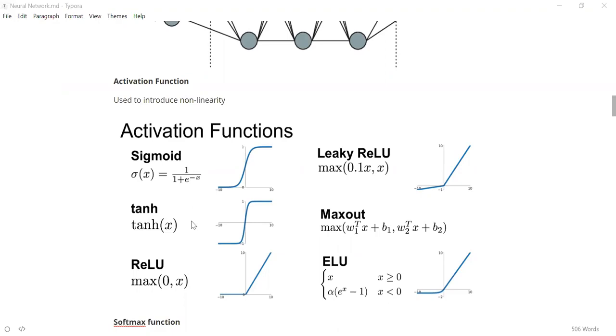ReLU is nonlinear because it doesn't have one line, but it has two lines, and there is a discontinuity. One line is coming, and suddenly it has changed, right? That is why it's a nonlinear function. Is that clear why ReLU is a nonlinear function?